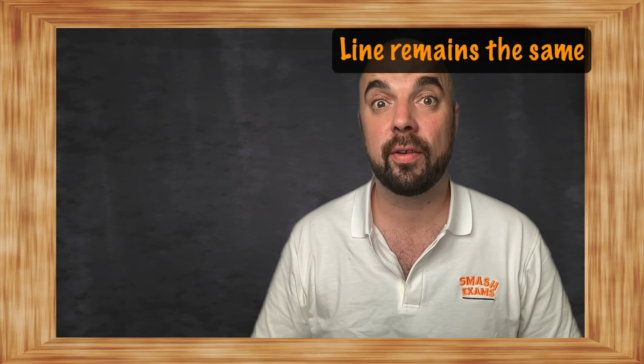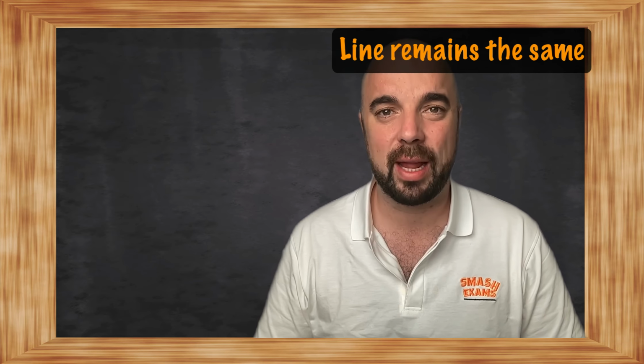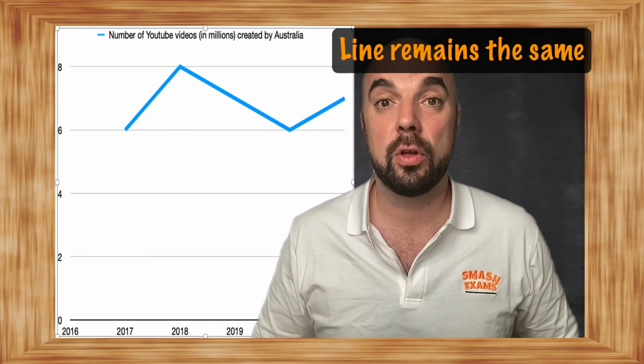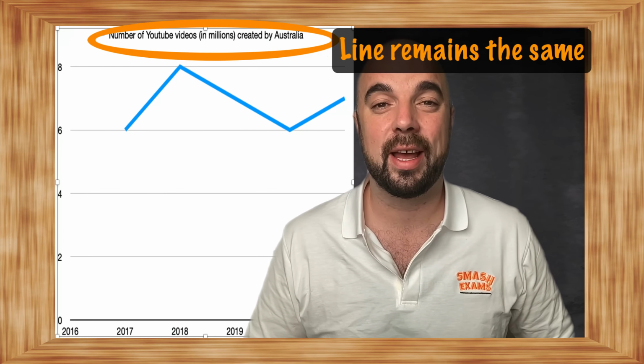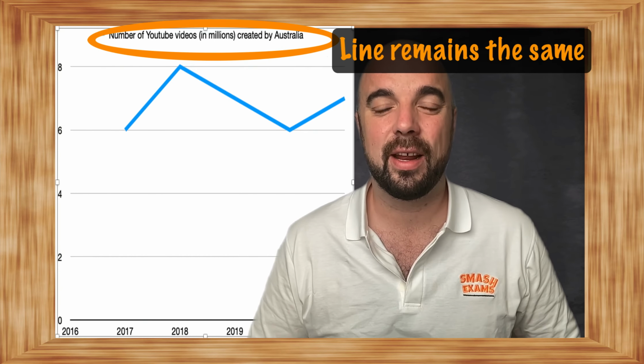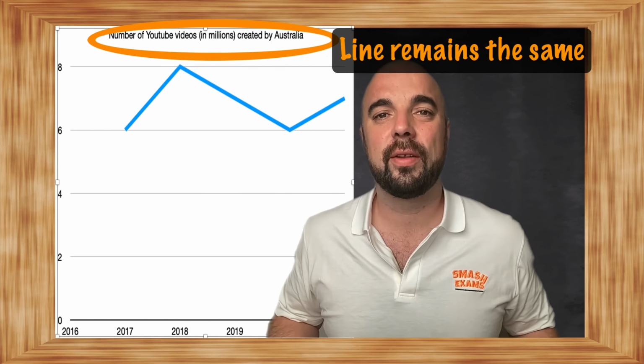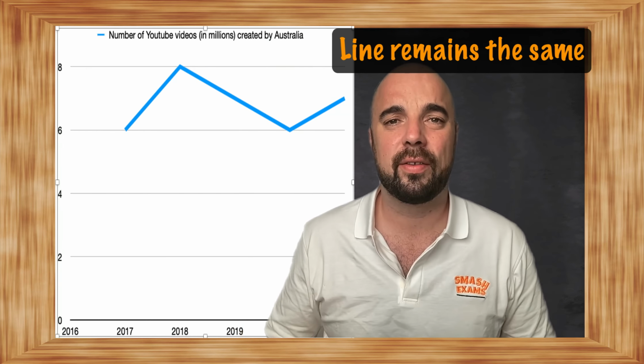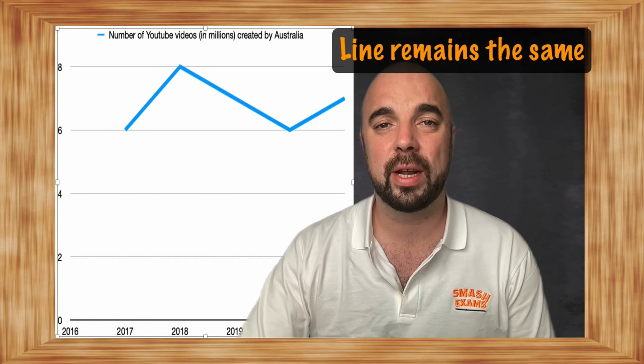And of course, sometimes the line remains around the same. So let's have a look at some ways to say that the line remains stable. Here is the graph of YouTube videos produced in Australia between 2016 and 2021. As we can see, it stays relatively the same. So let's have a look at how we can say that.